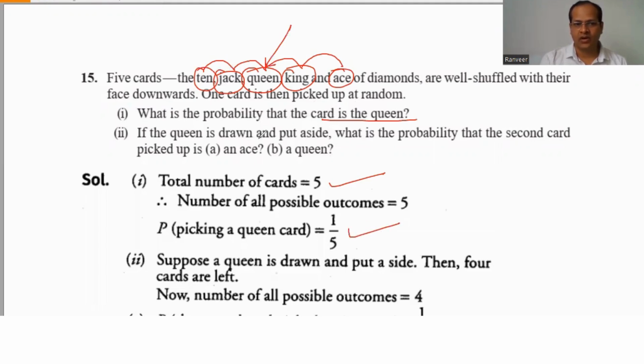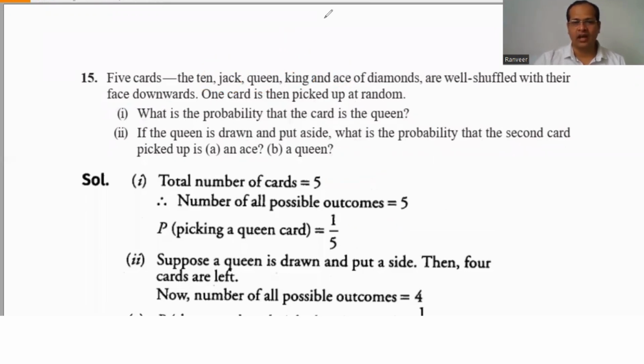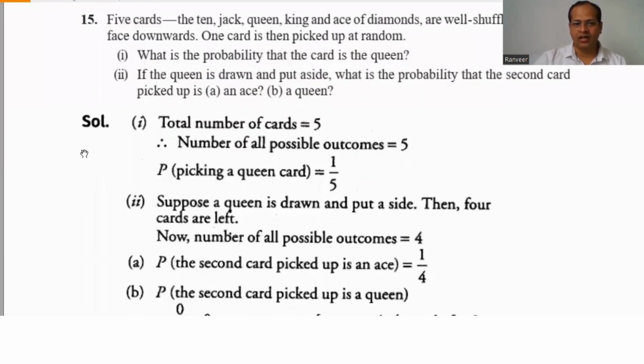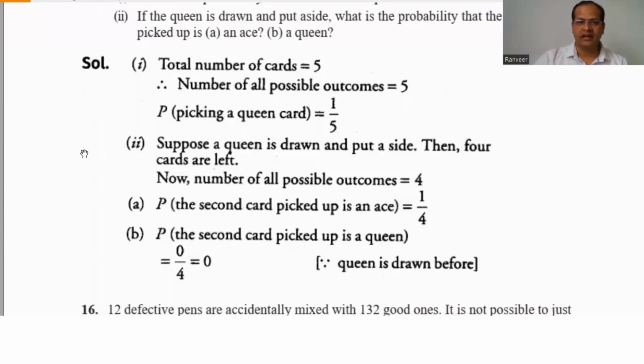If the queen is drawn and put aside, what is the probability that the second card picked up is an ace? Once we take the queen and remove it from the total sample space, the probability that the second card picked is ace is 1 by 4, because the total outcome is 4 only. Now third, if the second card picked up is a queen, now there is no queen, so 0 by 4, that is 0.